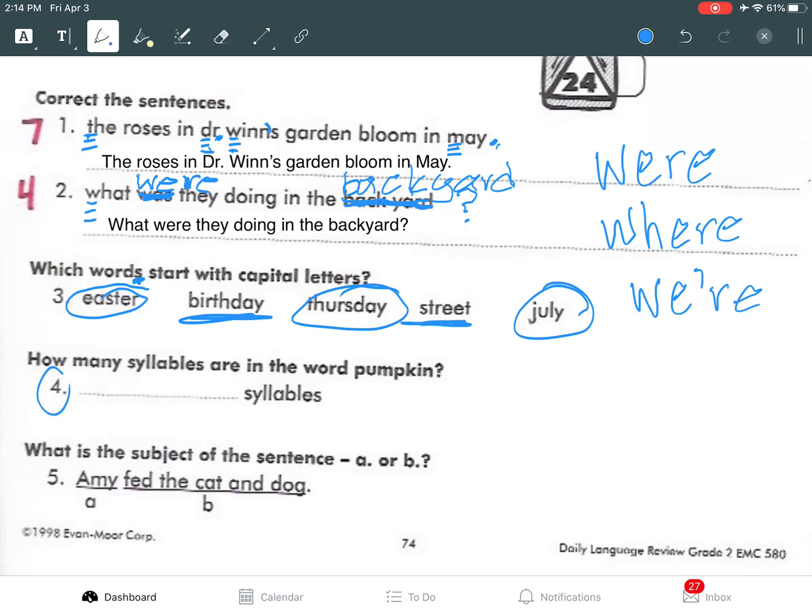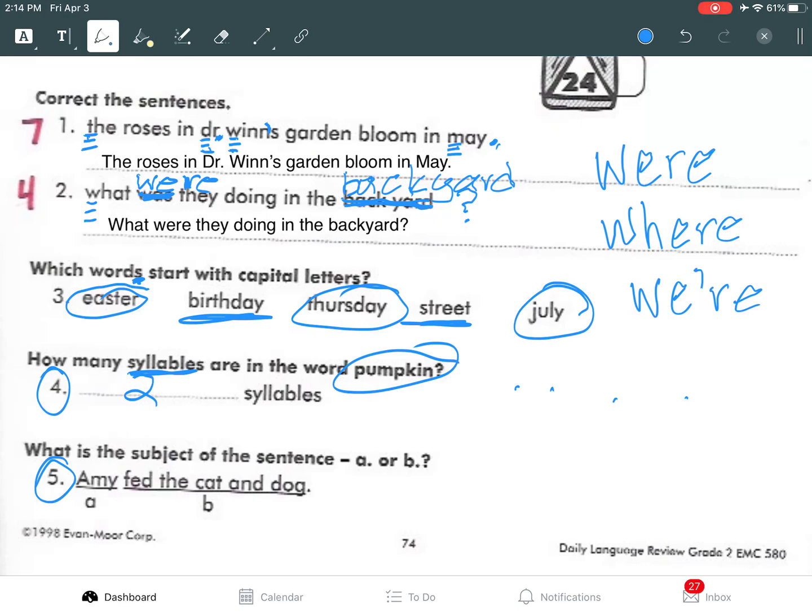All right, number 4. How many syllables are in the word pumpkin? All right, pumpkin. So how many syllables are there? There are 2. Pumpkin. All right, 2 syllables. All right, number 5. What is the subject of the sentence?